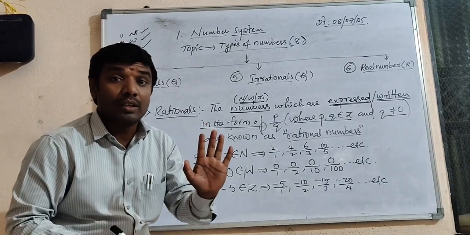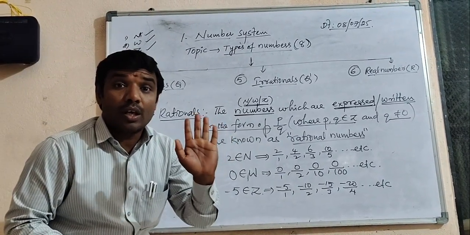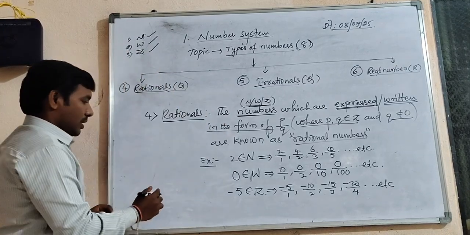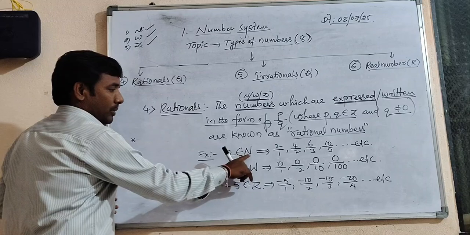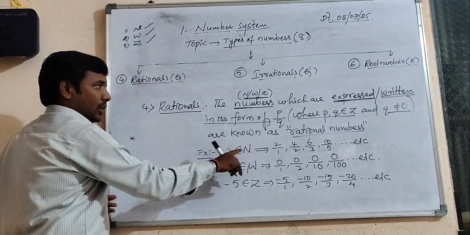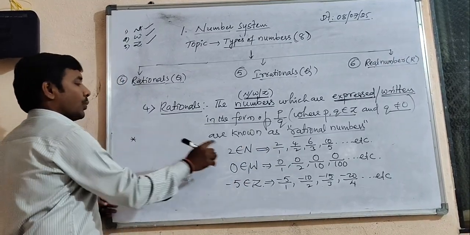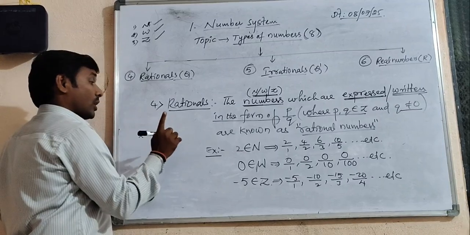Not only that, clearly observe, carefully try to understand. I am explaining a few more things about this. 2 is part of the natural numbers, 2 is also one of the rationals. When 2 is a rational number, observe the statement.